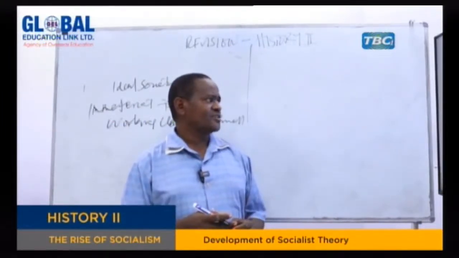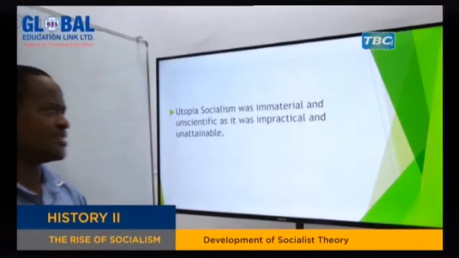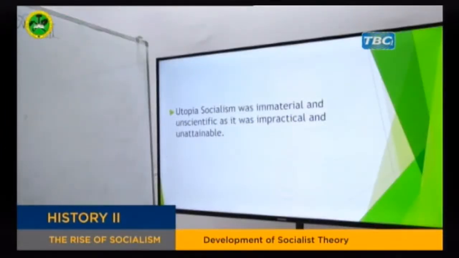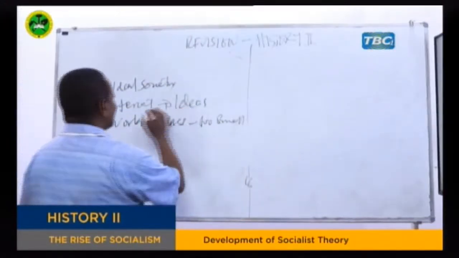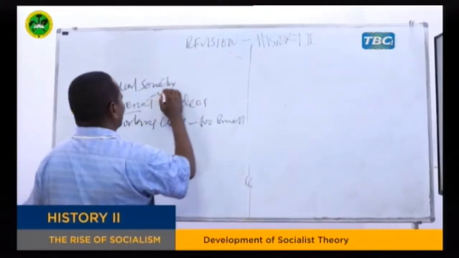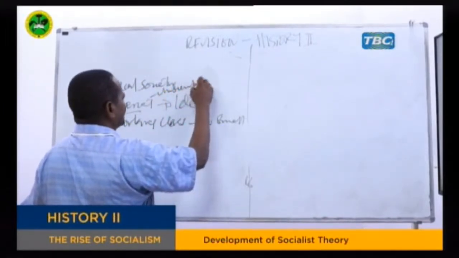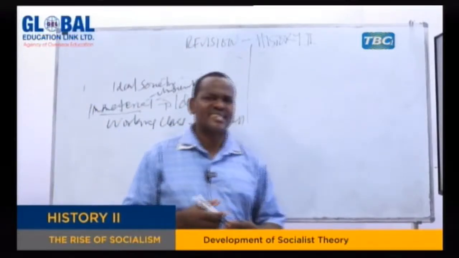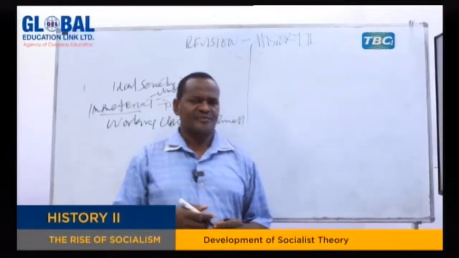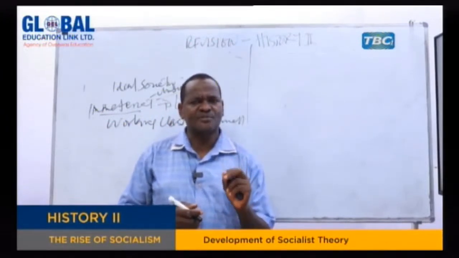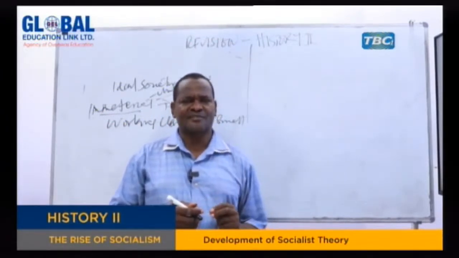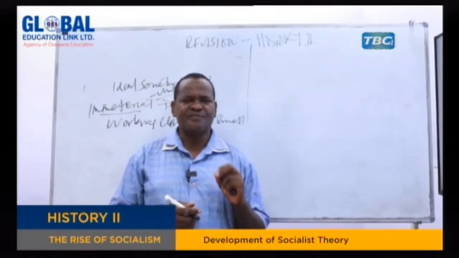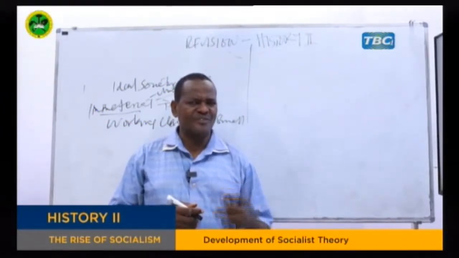Another characteristic of utopian socialism: it was unscientific, but most importantly, it was impractical and unattainable. Unscientific means something that you cannot prove, something that cannot guarantee you the results once you do it. For instance, you say you can convince the capitalists to give up their properties and share them with the poor. That is very impractical. How are you going to convince them to agree?